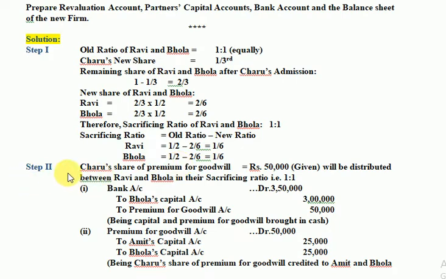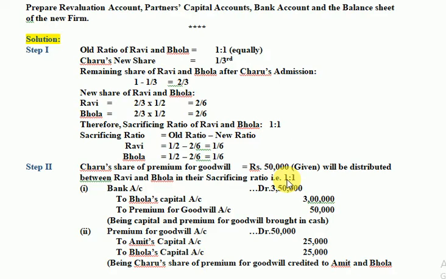Now, according to the question, the new partner Charu is bringing 50,000 as the premium for goodwill. And since the sacrificing ratio between Ravi and Bhola is 1:1, we have to take this into account. So I'm writing entries, although the question is not asking you to do entries.